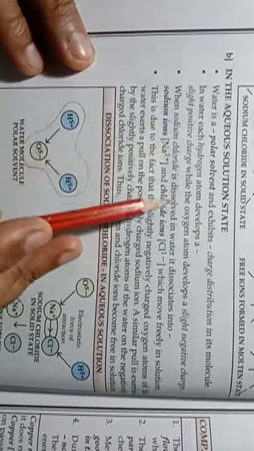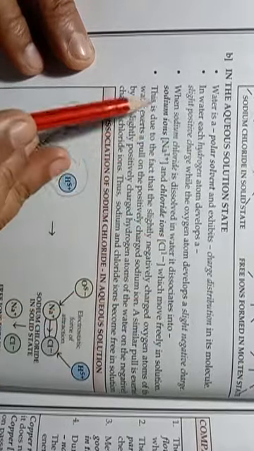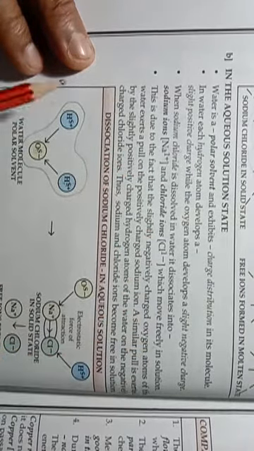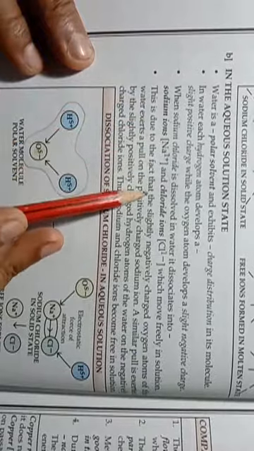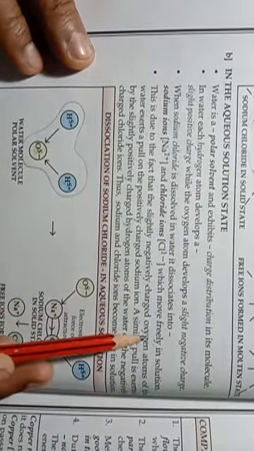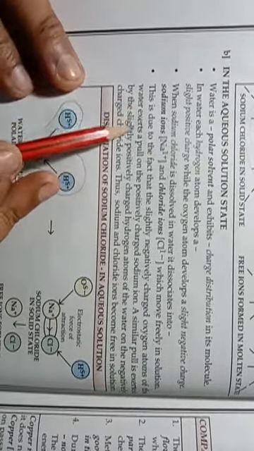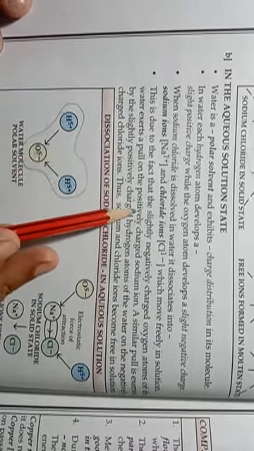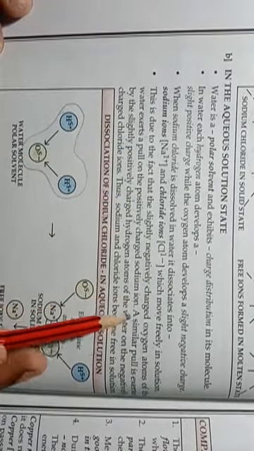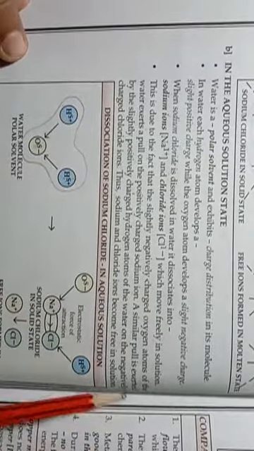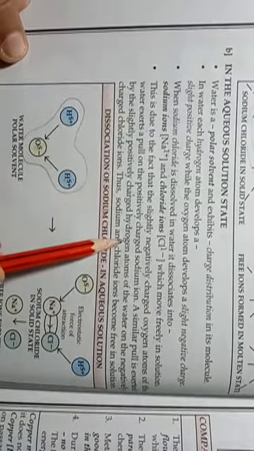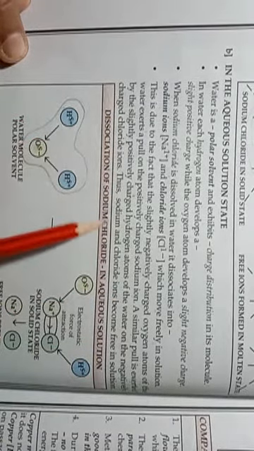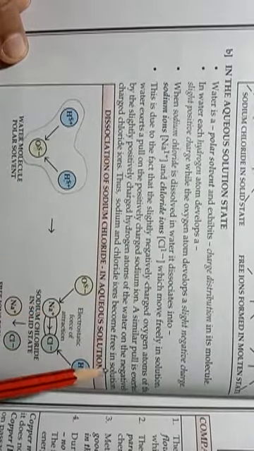When sodium chloride is dissolved in water, it dissociates into sodium ions and chloride ions, which move freely in solution. This is due to the fact that the slightly negatively charged oxygen atoms of the water exert a pull on the positively charged sodium ions. A similar pull is exerted by the slightly positively charged hydrogen atoms of the water on the negatively charged chloride ions. So sodium and chloride ions become free in solution.